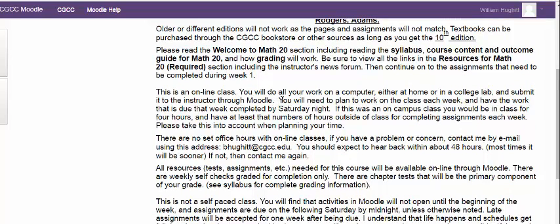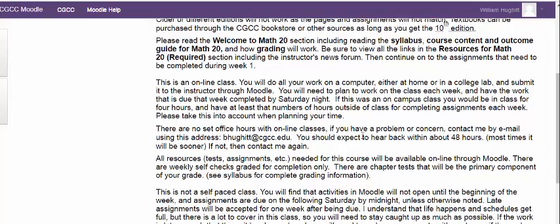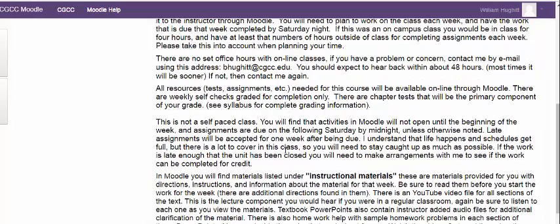Everything needs to be due, you'll notice right here, by Saturday night, 11:55. I grade first thing Sunday morning. Even though the work's due at 11:55, I probably won't stay up on Saturday night to grade it. I'll grade it Sunday morning, and all work has to be in by that time. Again, this will give you some of the additional highlights here in the course.